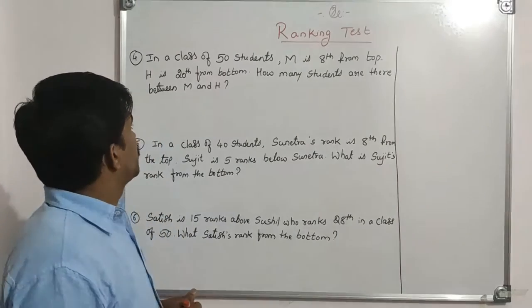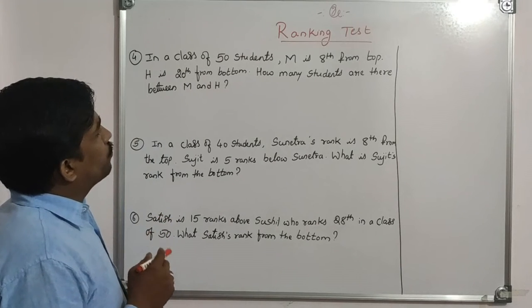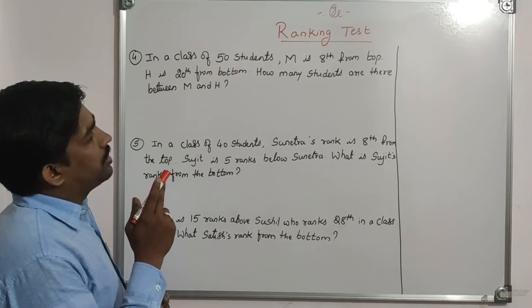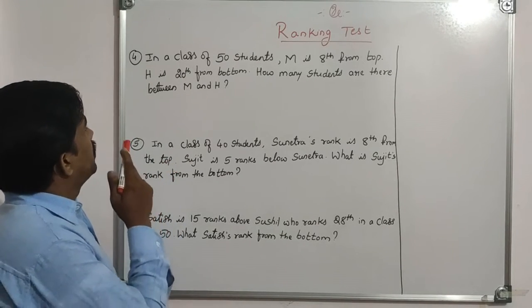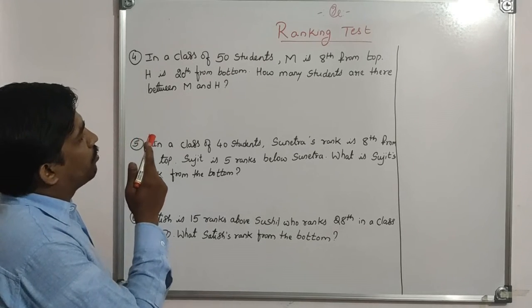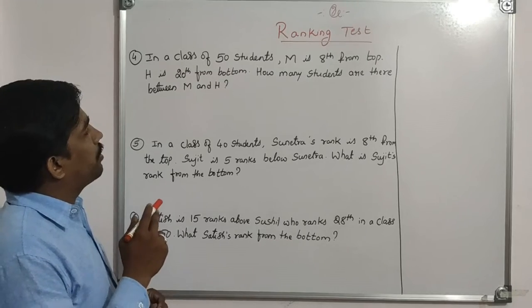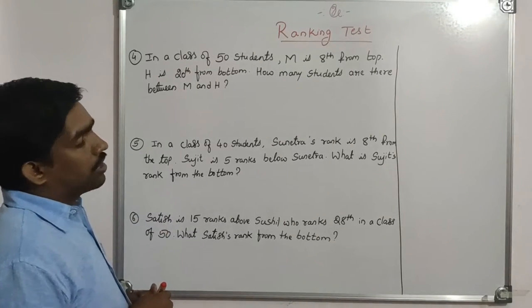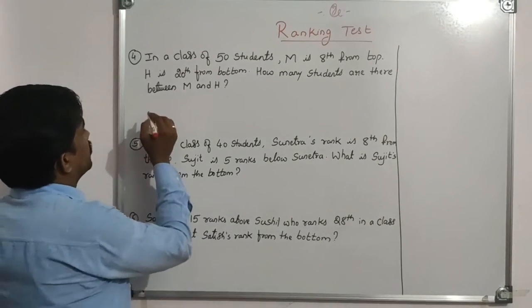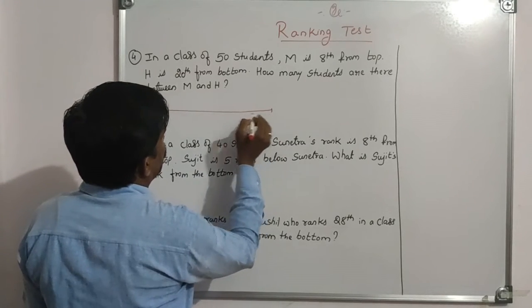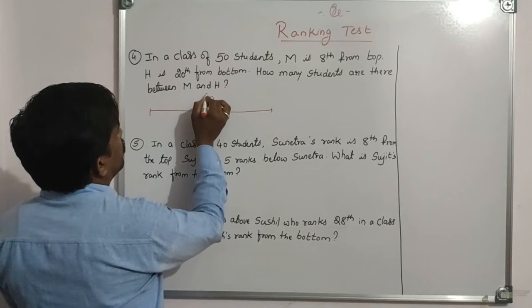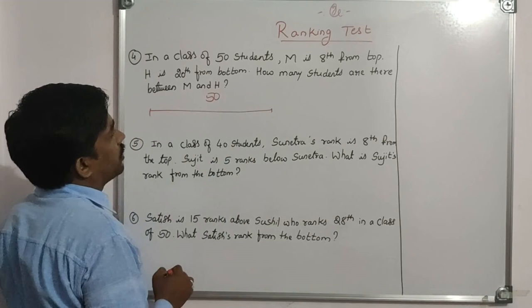Next, coming to fourth question. In a class of 50 students, M is 8th from the top, H is 20th from the bottom. How many students are there between M and H? So total there are 50 students.